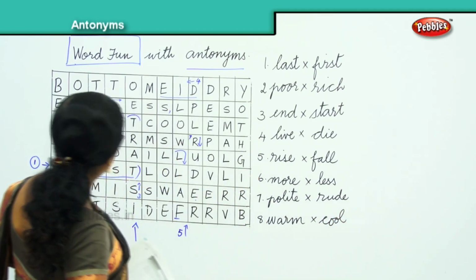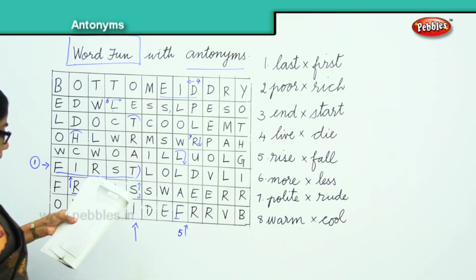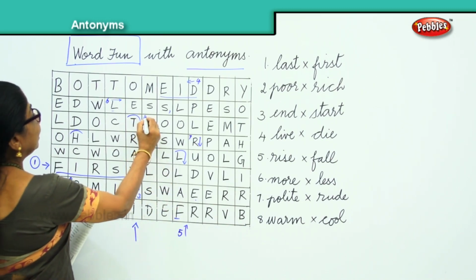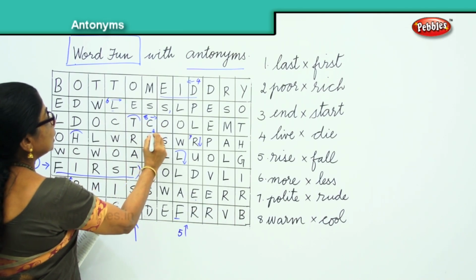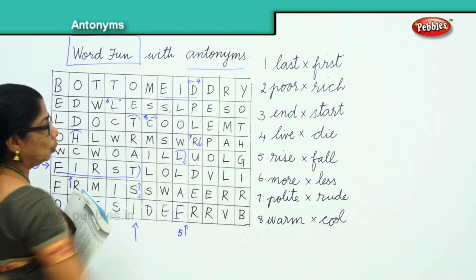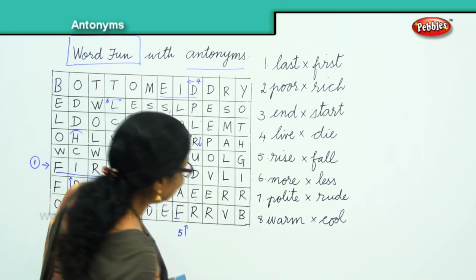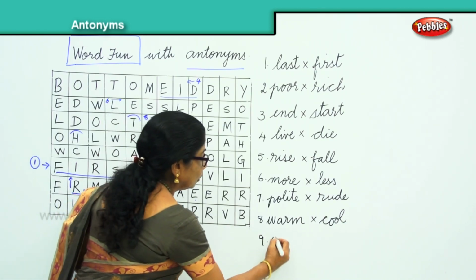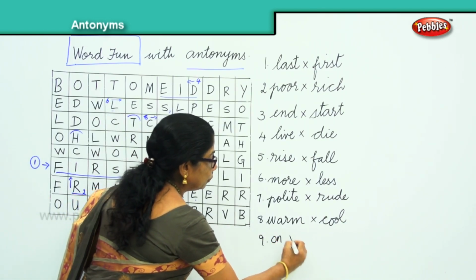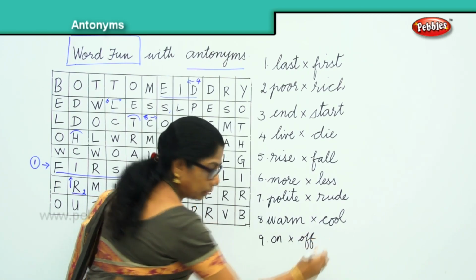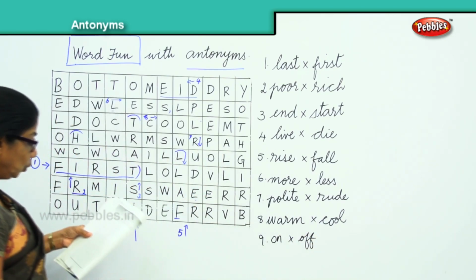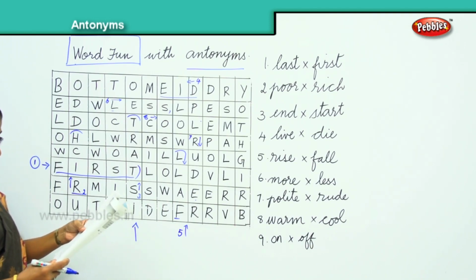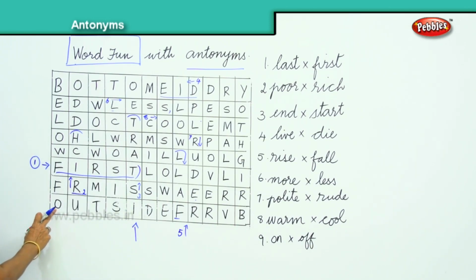Number 8, cool. Okay? And you have here 8th word here, C-O-O-L, cool. Okay? Now let's go to the 9th. What's the 9th word you have here? On. On, off. Okay, let's find off. 9th word, off. Here you have 9th word, O-double-F, off.